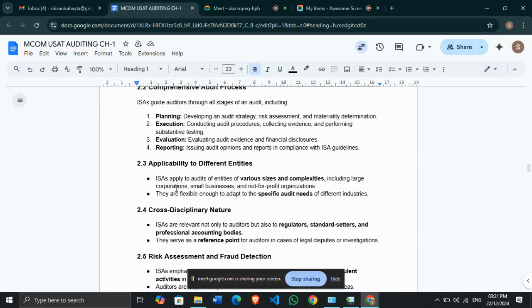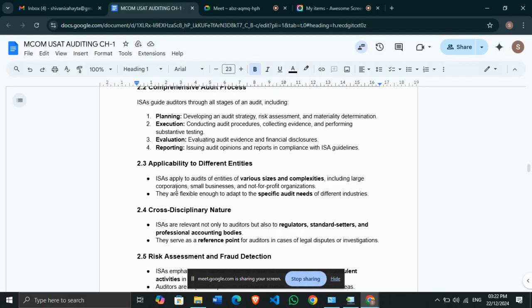Next is, it is applicable to different entities also. In different areas it is true that yes, for public, for private, for NGOs, for government, for everyone it will be used just like that. So it will be applied to the audit of all the entities, of various sizes and various complexities. It will cover large corporations, small businesses, even the NGOs of all sizes. ISAs are applicable, so they are flexible enough to adapt to the specific audit needs.